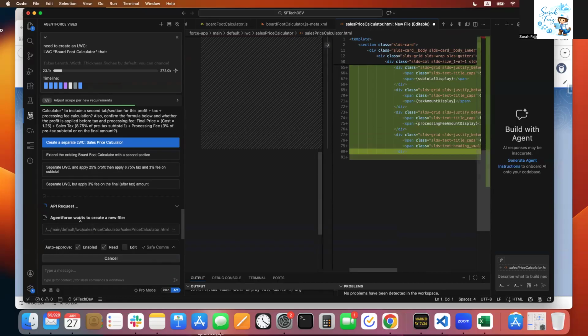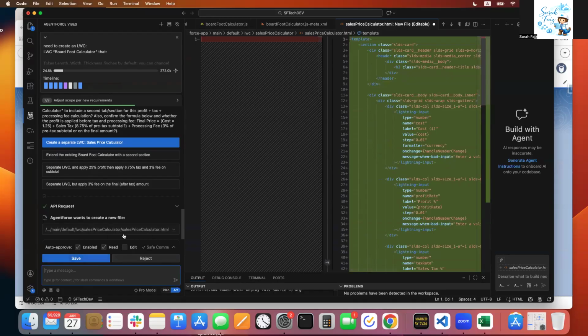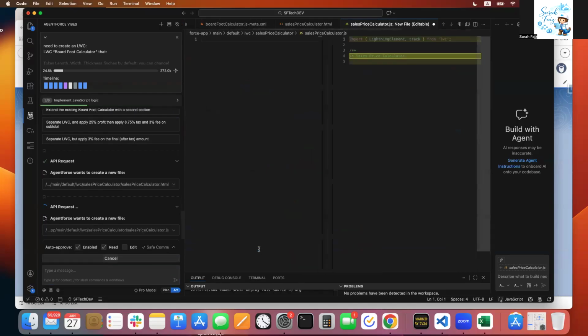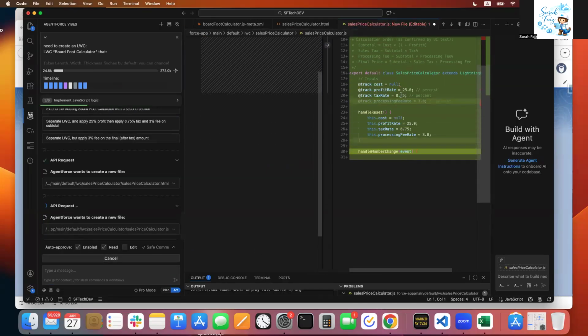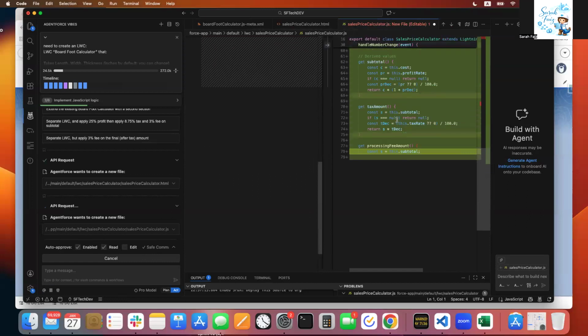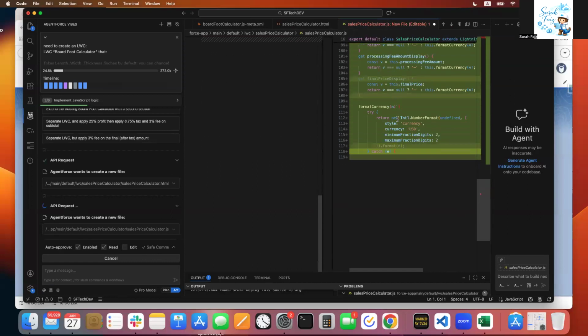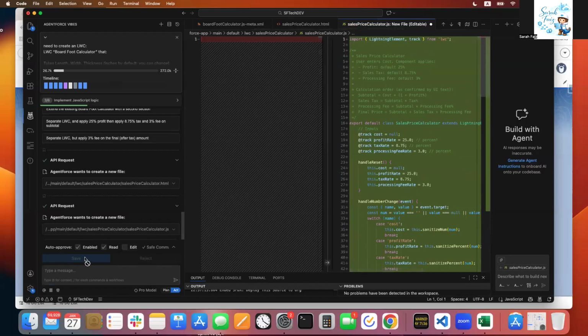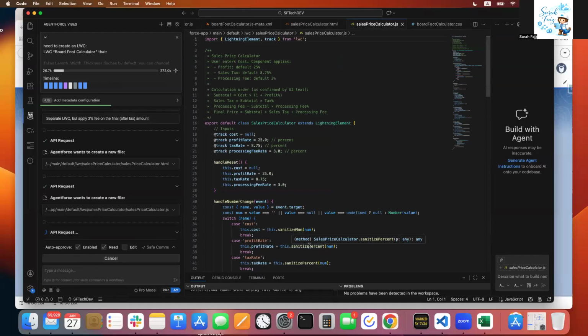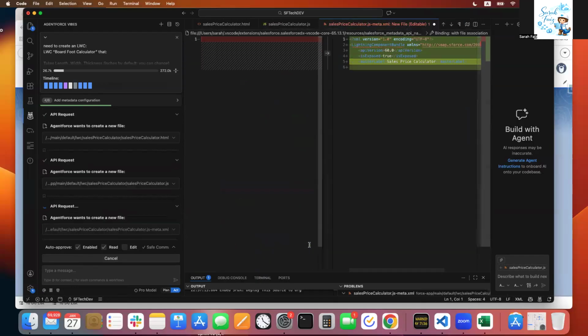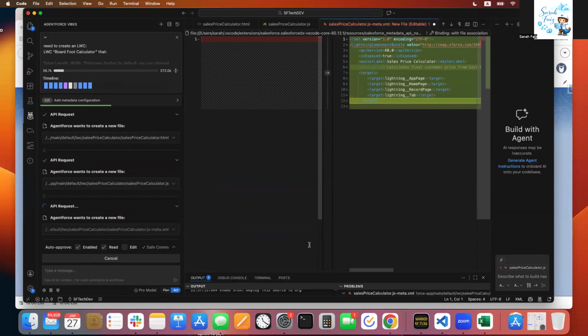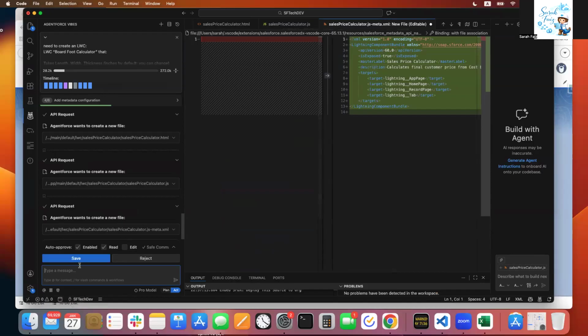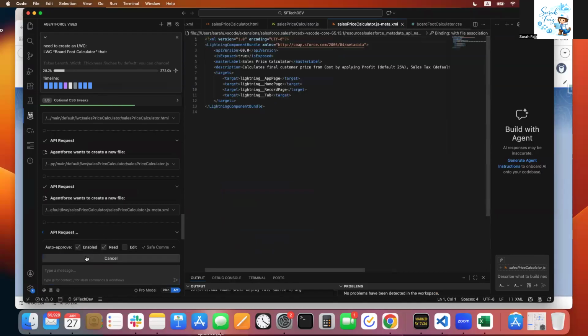So it's in the process of creating the HTML file. So it created. I'm not going to review it right now. I'm just going to trust and save the file. Now Agentforce is building the JS file. Going to click and save it. Okay, it created the meta file also.